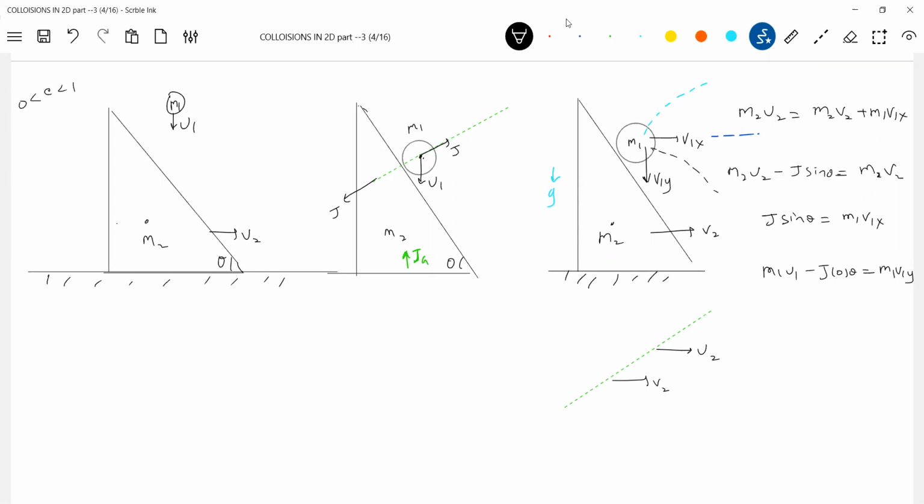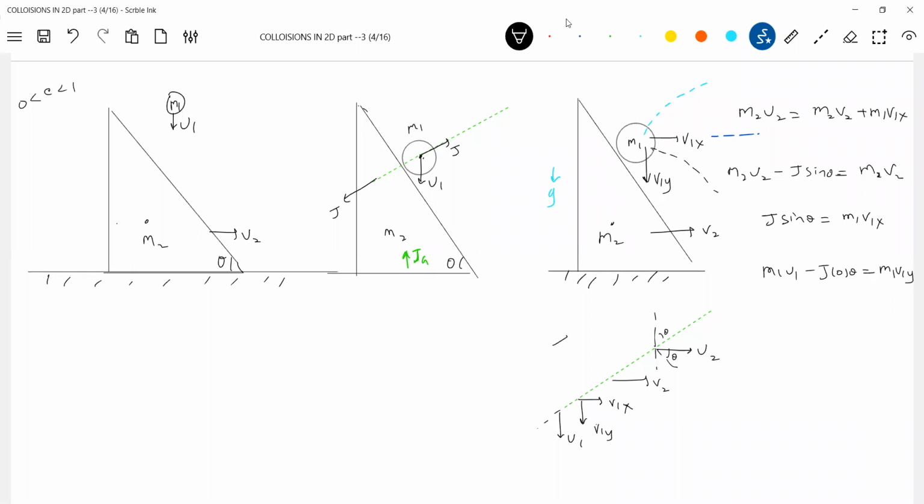What about the ball? v1x and v1y. Now, this is theta, and this will be theta.